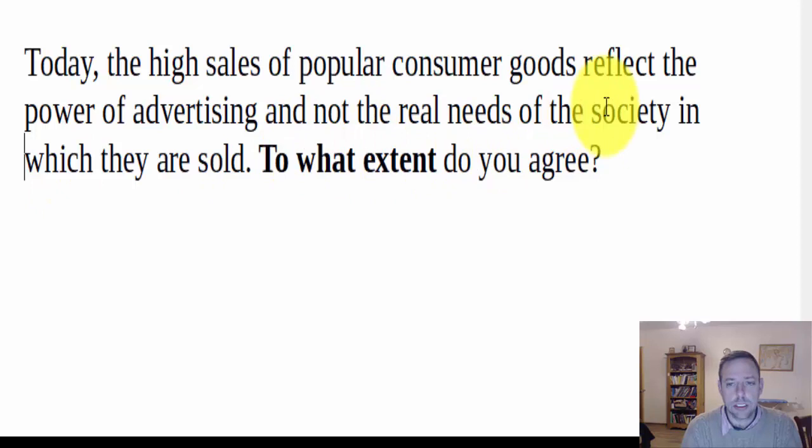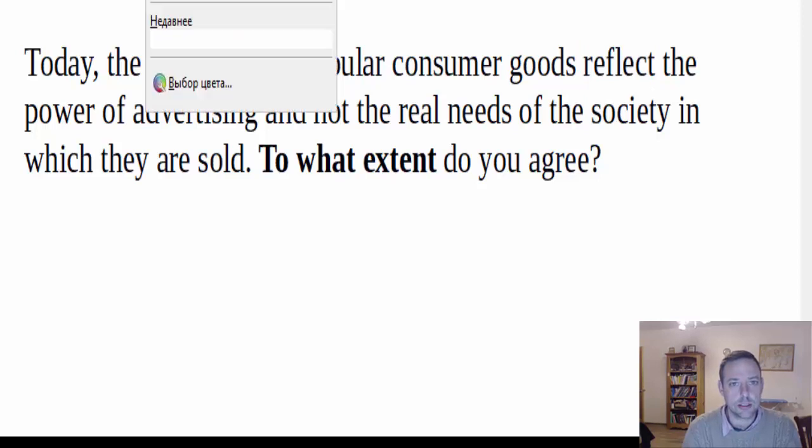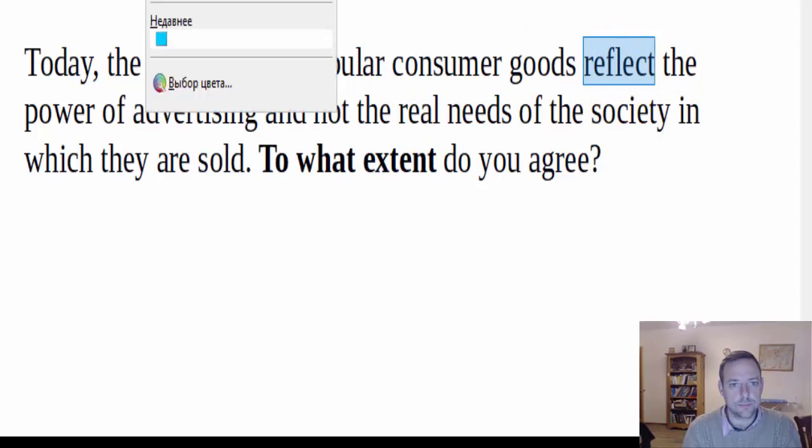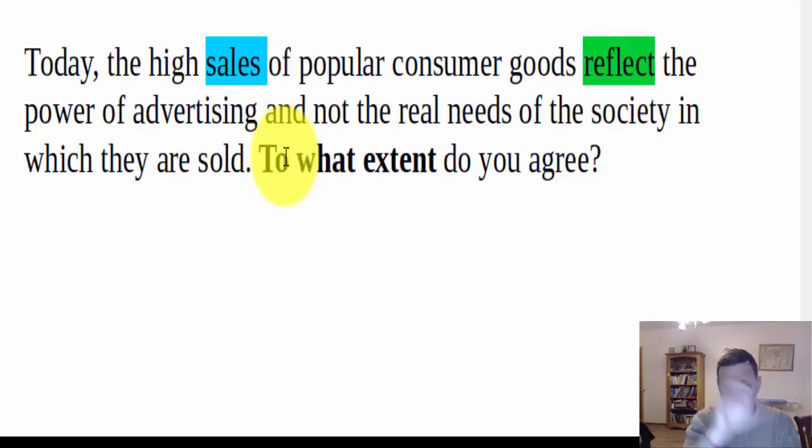Okay, reflect. So that's an interesting one, reflect. So if we look at that, we've got sales is the subject. Sales is the subject there. And these sales, the verb reflect. So it's focused around sales. That's very important to note. Reflect the power of advertising and not.